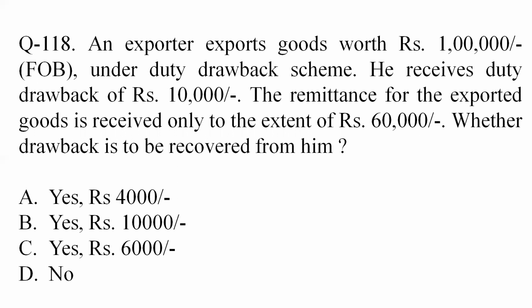What of the options that we understand is yes, the duty is to be recovered from him, and he is liable to pay back the duty to the government, because the government gave the money for facilitation of the trade, for the growth of the trade. The government has given the money, and the government can realize the money from him.